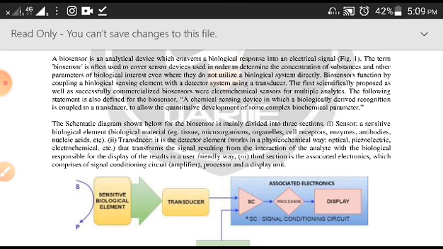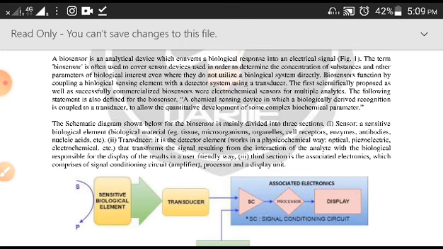So this sensor produces some signal, and that will be received by another element, the second element, that is the transducer. The transducer is actually a detector element, so it will detect it. The detector can vary in what to detect and which way to detect.